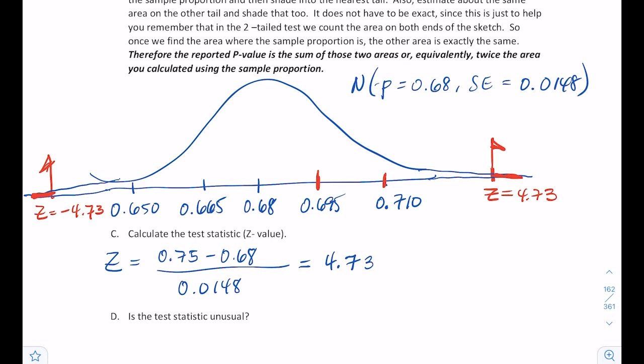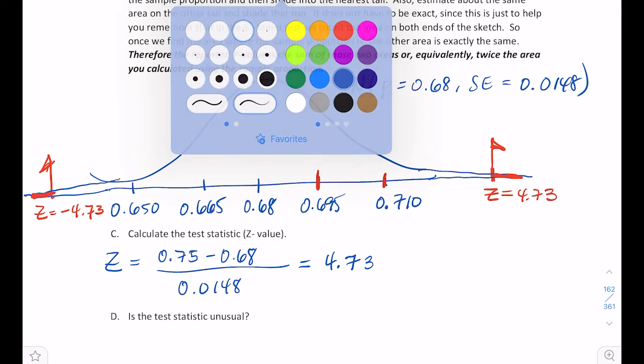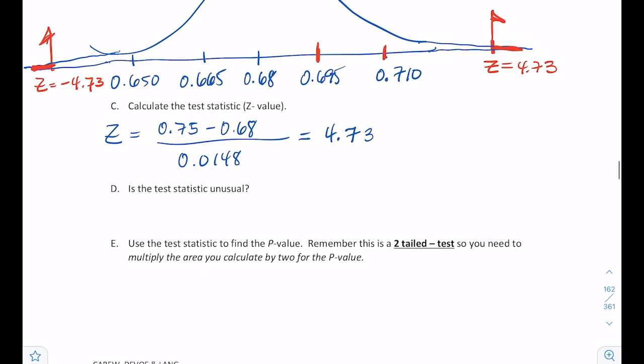Again, it's not equal to, so it could be greater than that or it could be less than that. Is my test statistic unusual? Yes, it is, because it's more than 2 standard errors from the mean.